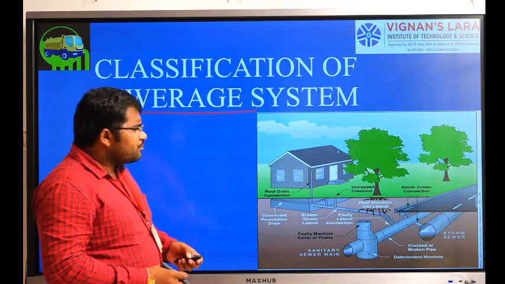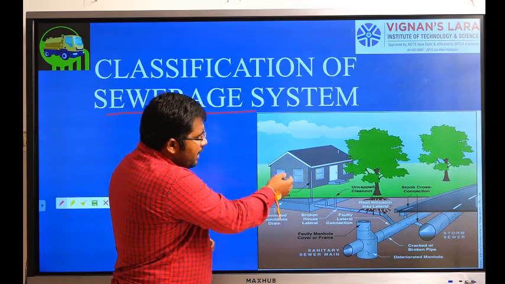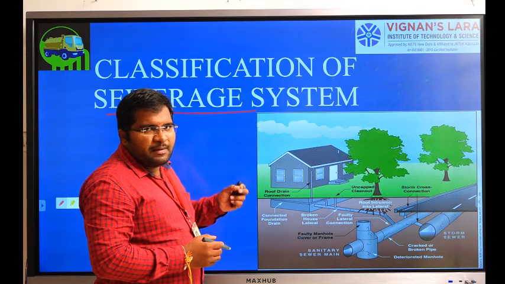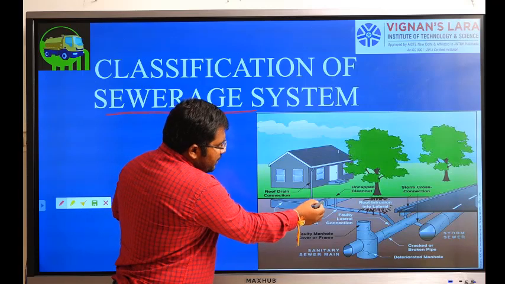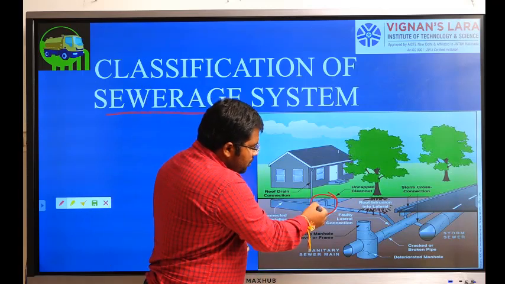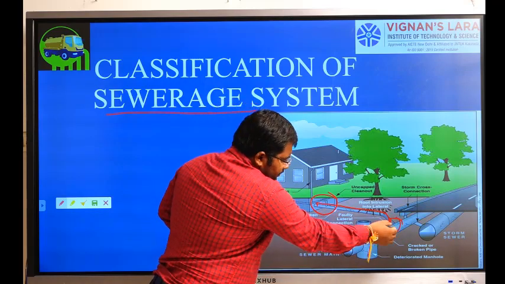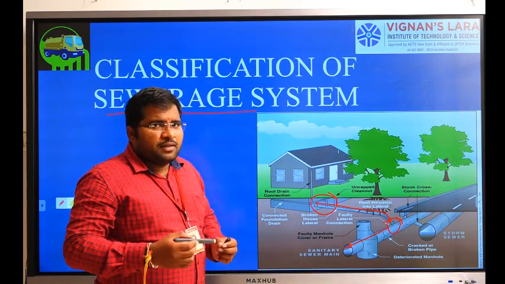Now you can see here a home, where we will have so many sources like bathroom, kitchen, then latrines. From everywhere we are going to get water in different pipes. Then from the individual house to the street sewer, one pipe will be there. From there it will be carried to the final treatment plant or disposal.